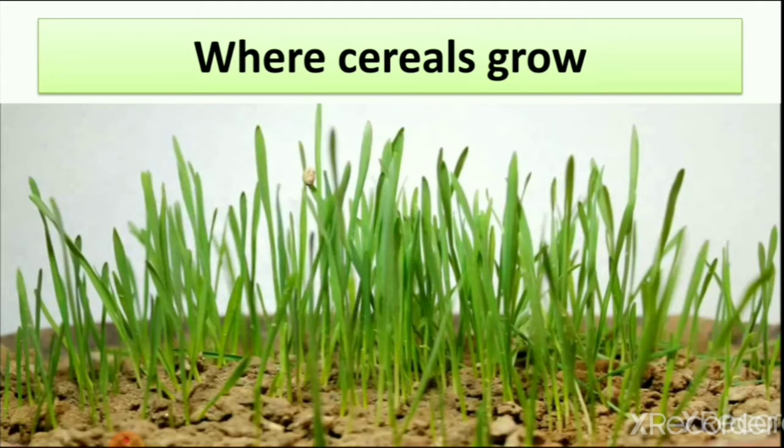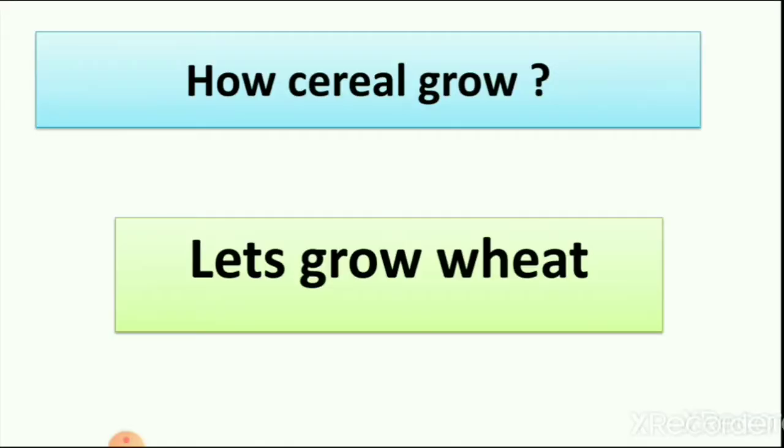So they grow in land, and the plants of cereals are not very big or very strong. It is small and it also has a soft stem. How do cereals grow? So let's grow wheat. Wheat is a very important cereal of our food.